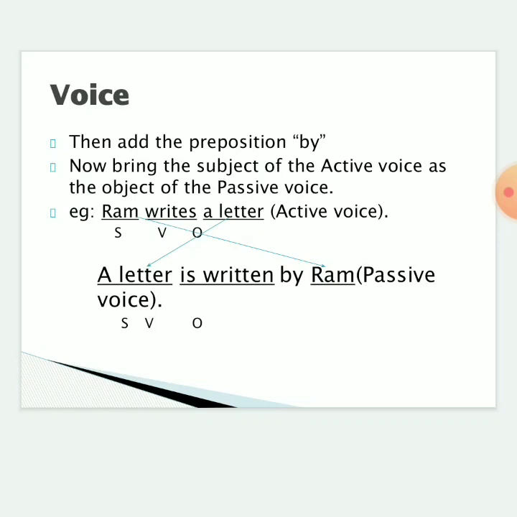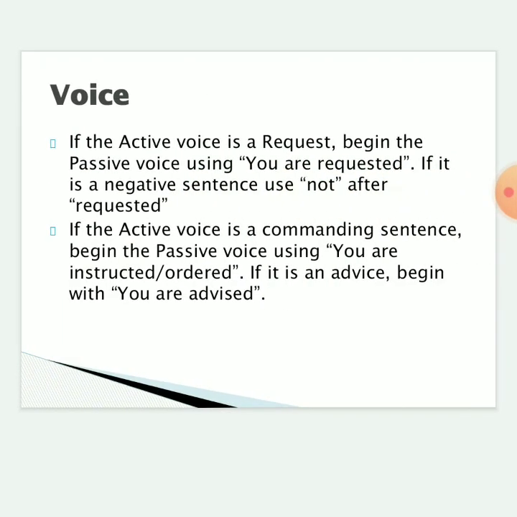Writes is simple present tense, and when we change it, in the passive voice the subject is a letter. A letter indicates singular, so we use is, and then the past participle of write is written. Then, as I said, we add the preposition by. Then we bring the subject of the active voice as the object of the passive voice. Are you clear? Okay, now see the next one.